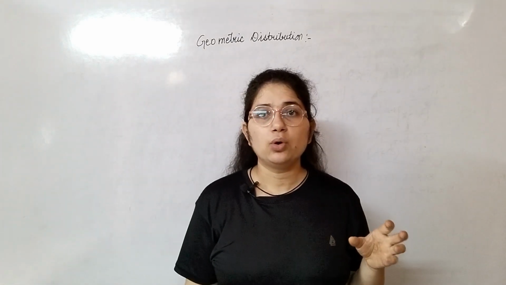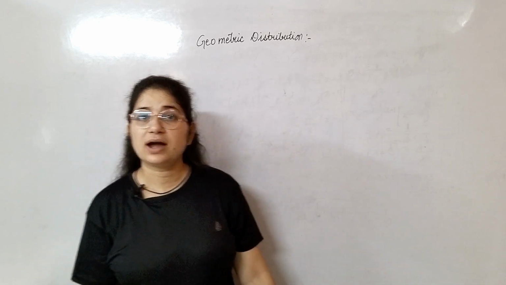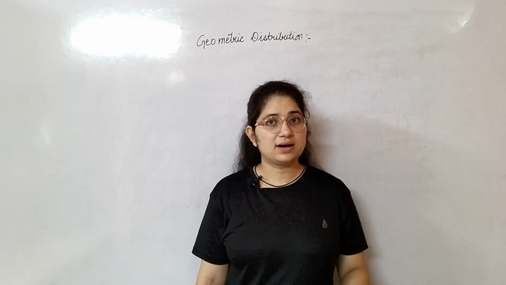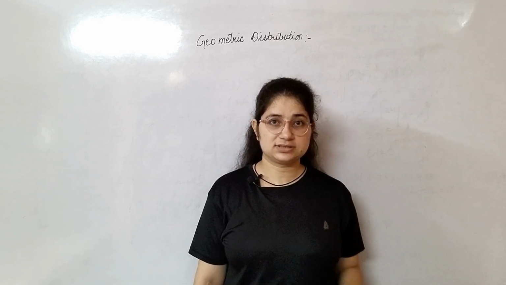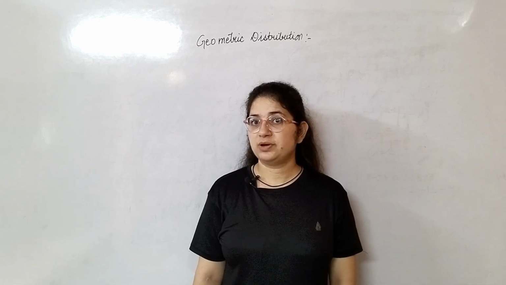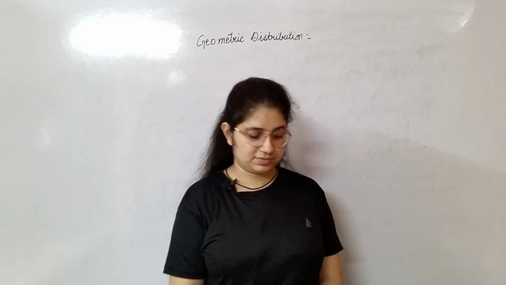In geometric distribution, we have an infinite series of repetitions and we stop our trial when we get our first success. So the number of failures before the first success represents geometric distribution.